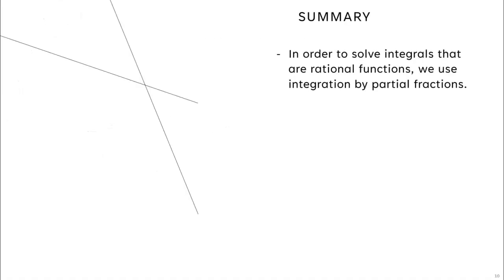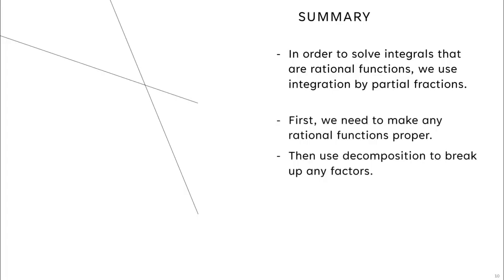So in summary, in order to solve integrals that are rational functions that have factors that we can get out of our denominator, we use integration by partial fractions. First, we need to make sure any rational functions are proper. That was what example number 3 was about. Then we use the partial fraction decomposition process to break up any factors. Many answers will involve natural logarithms. They might involve other sorts of functions, as we'll see in class. But I wanted to give you a preview of what we're going to see.